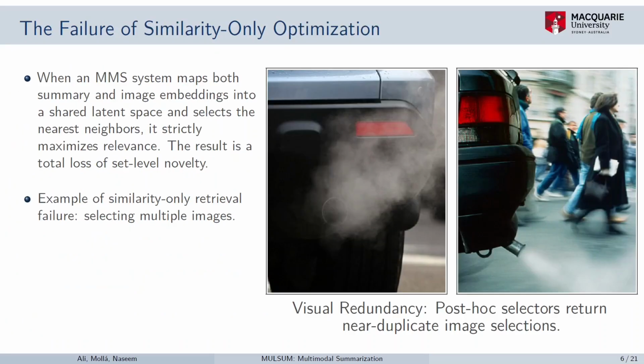On the quality side, after the summary is generated, the model selects the images, and if the image selection process is carried out only with respect to relevance to the summary, the systems end up selecting visually similar images. For example, if you look at both these images on the left and the right, the images almost appear similar with a slight view difference. So for end users, these images will appear as near duplicates and are not contributing much towards the overall utility.